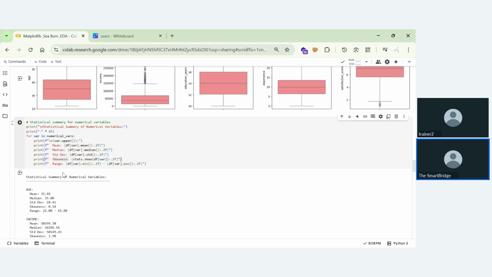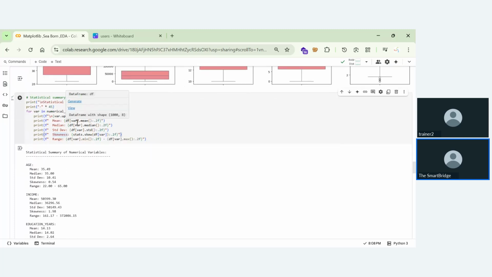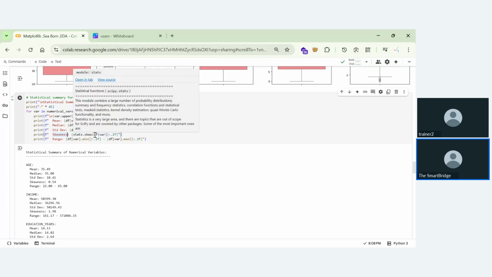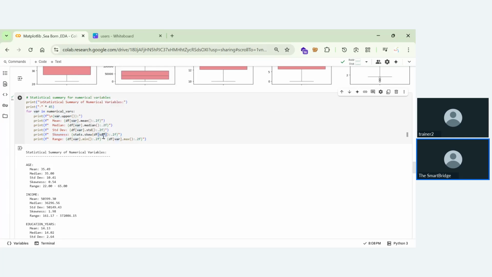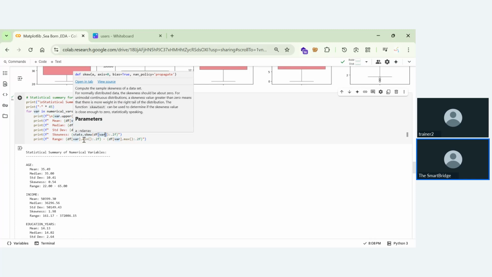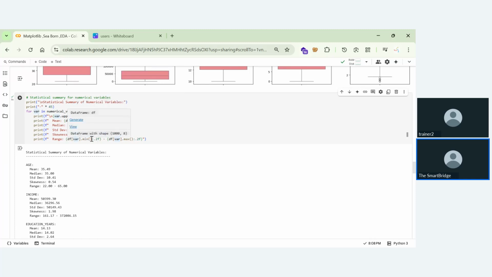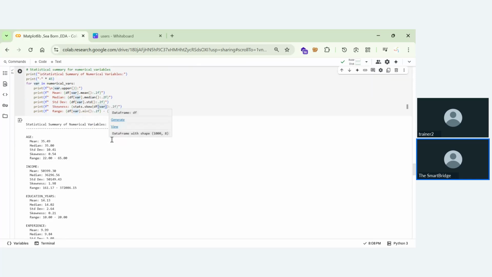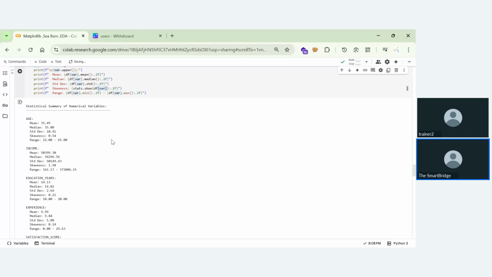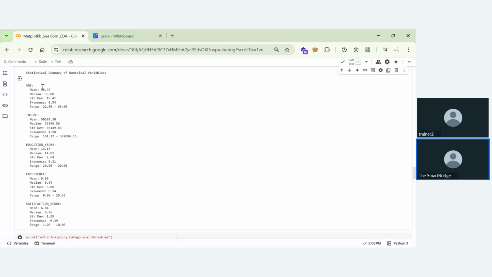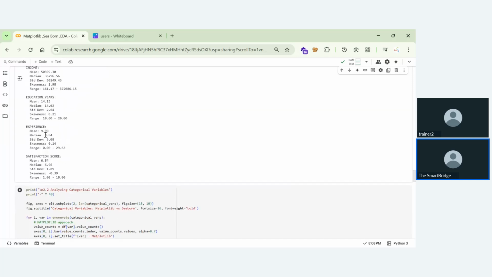You can perform this. For each variable, we use dot mean, dot median, dot std for standard deviation, and dot skew of df variable. For the range, we are getting minimum to maximum. What is the range from minimum to maximum? That is what we are performing, not from 0 to infinity. We take the count from the minimum value to the maximum value. That is what we have for every column: age, income, education years, experience, and satisfaction score.